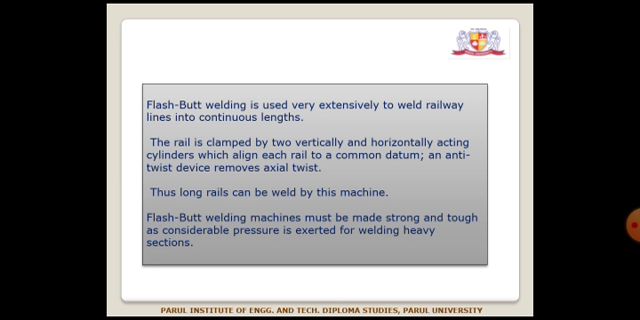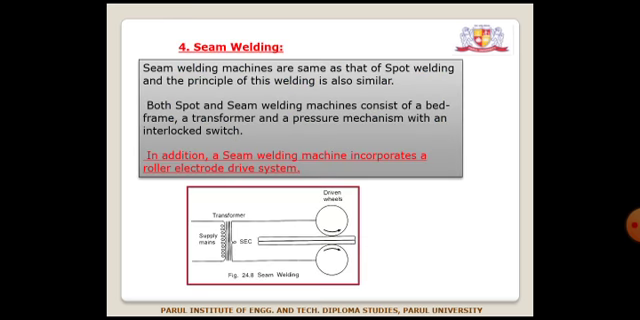This type of welding is used very extensively to weld railway lines into continuous lengths. The rail is clamped by two vertical and horizontal acting cylinders which align each rail to a common datum. An anti-twist device removes axial twist. Thus, long rails can be welded by this machine. So, this is the application of flash butt welding.